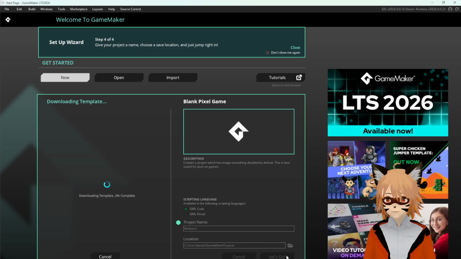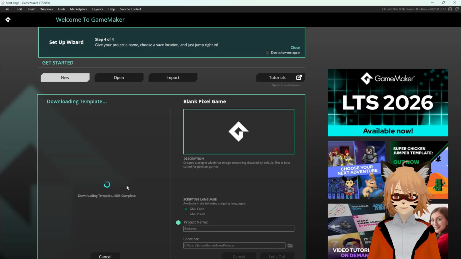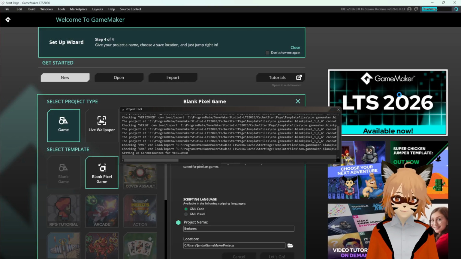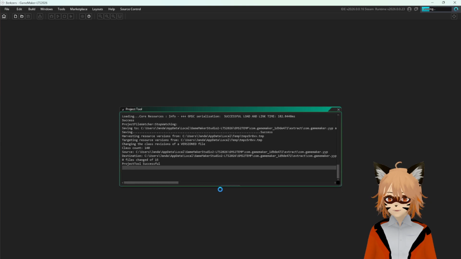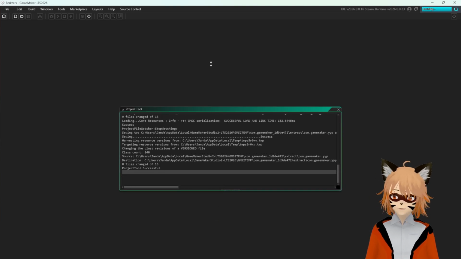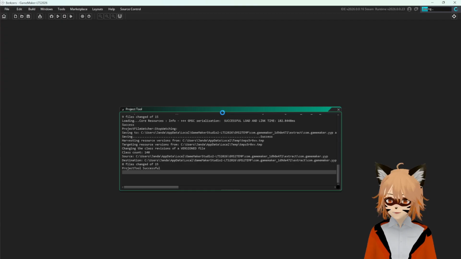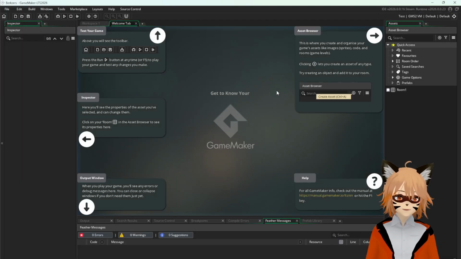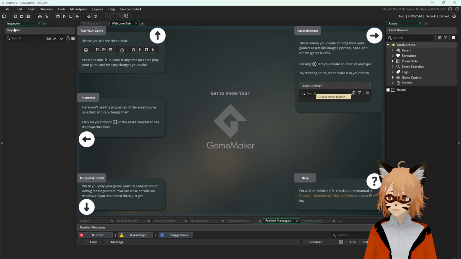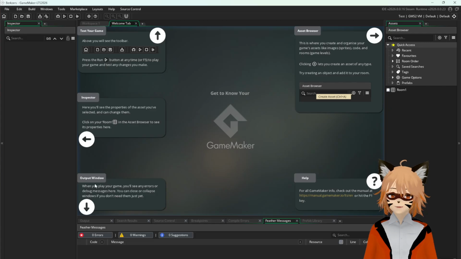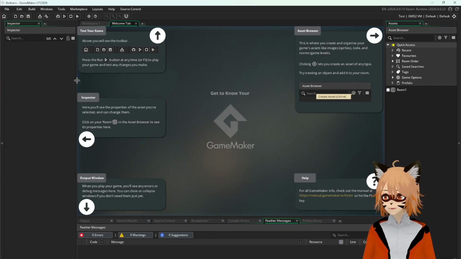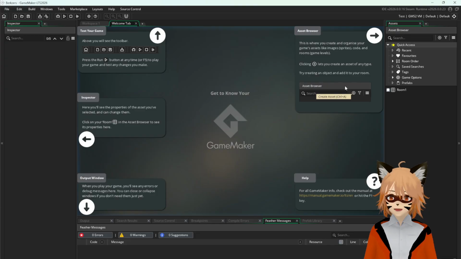All right, let's go. So it's downloading the template, and all right, so we have the project tool that's actually showing the output of the game stuff that's loading in the background. Okay, and your other professor will go deeper into these menus later. But for now, we're just going to focus on the actual game itself.